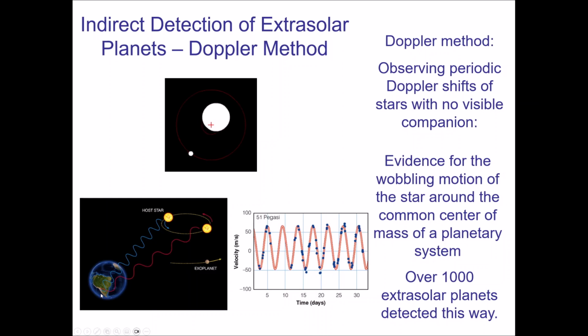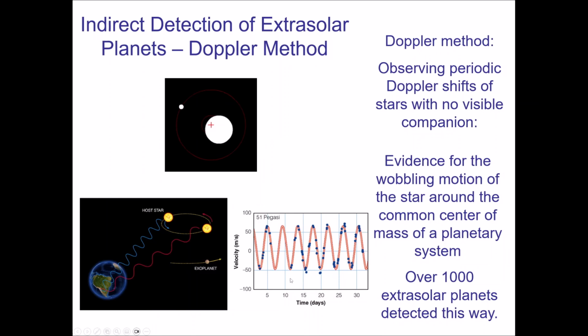The picture on the bottom left is how we see things from Earth. We may not see the exoplanet in orbit, but we do see this star wobbling. Half the time, the light from this star is going to be blue shifted towards us, and the other half of the time, it's going to be red shifted. From our line of sight, the star is either moving towards us or away from us as it's being wobbled around. And so we can create graphs like this on the bottom right.